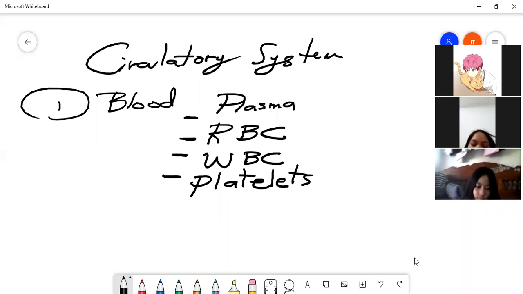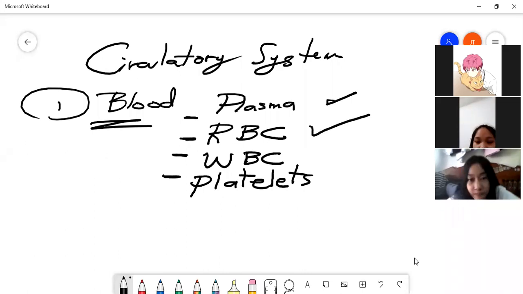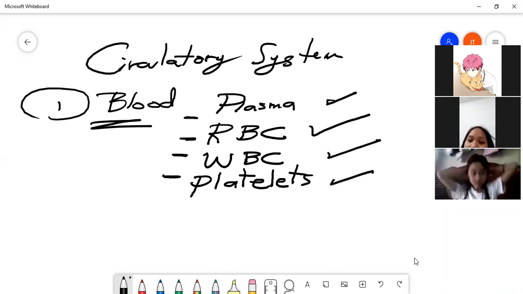Okay, that is very important. In the blood, we talk about four components. Number one, plasma, RBC or red blood cells, white blood cells, and platelets. Plasma makes up the bulk of the liquid portion of the blood.